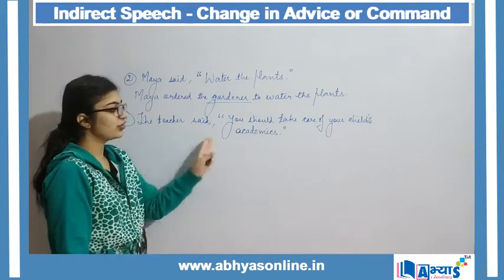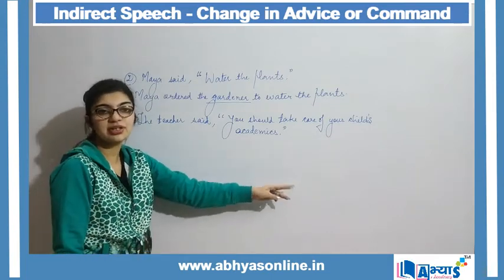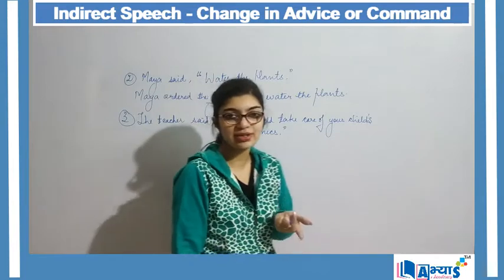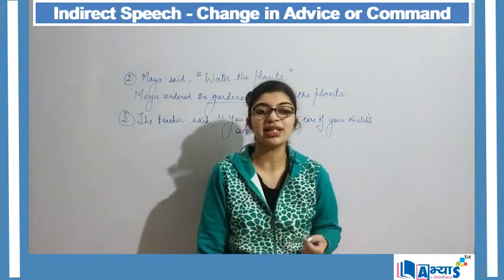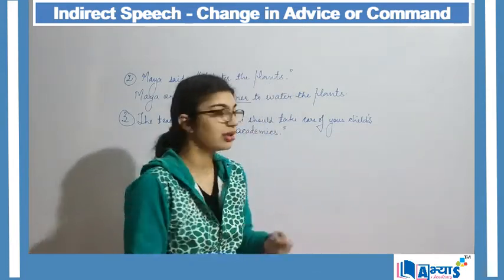The teacher said you should take care of your child's academics. Now, to whom can a teacher say so? The teacher can only say this to the child's parents, right?